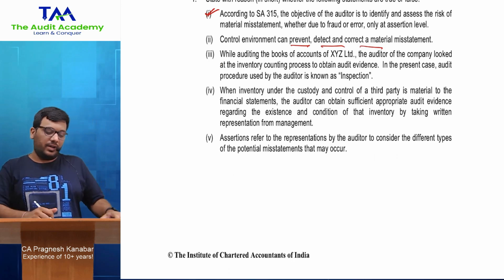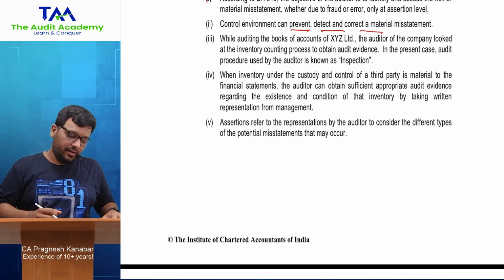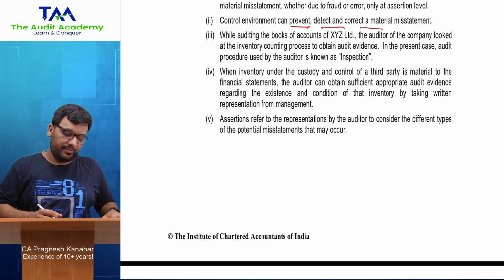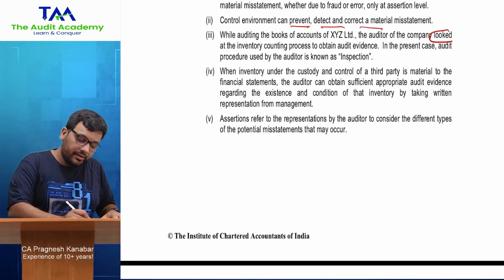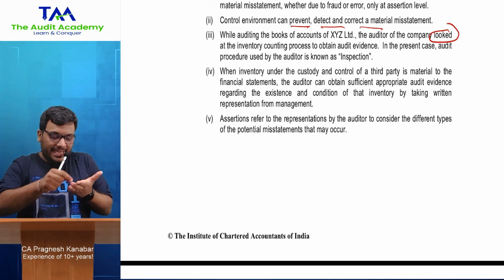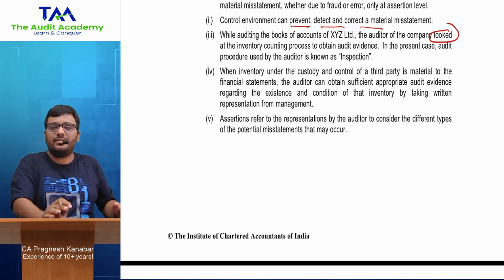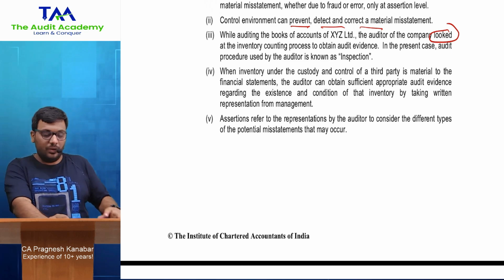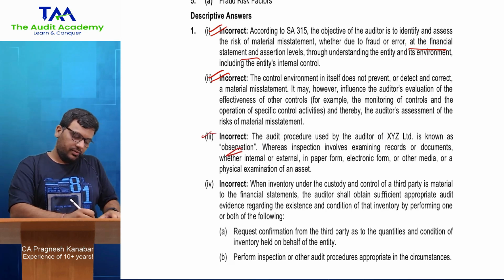Next, while auditing books of accounts of XYZ Limited, the auditor of the company looked at the inventory counting process to obtain audit evidence. In the present case, the audit procedure used by the auditor is known as looked at. Looked, observation, examining records, documents, examining asset, inspection. Otherwise this is nothing but what? Observation, looked at. All right, so over here observation.